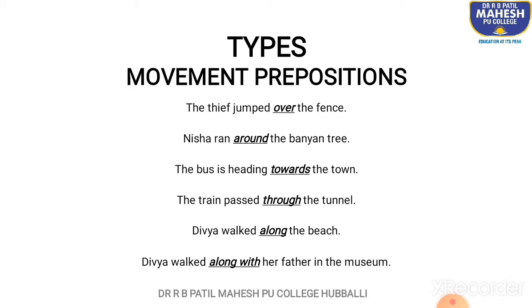When we talk about Divya and her father, obviously two people going side by side, they are walking together. So the preposition to be used here, a double preposition as it is known, is along with her father, because not just Divya is walking alone, her father is also walking. So Divya walked along with her father in the museum. All right. So I hope you understand the difference between along and along with. Both of them were walking, so along with her father in the museum.